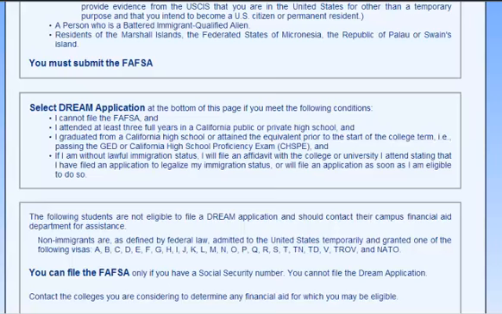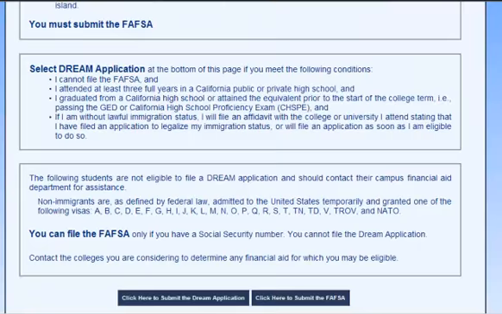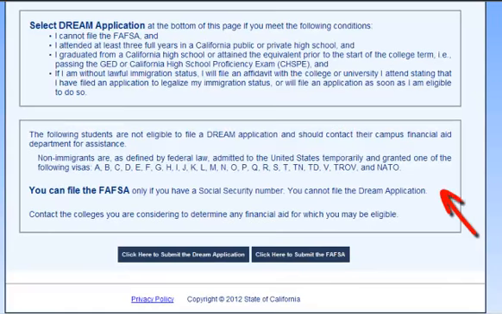The final section on this page defines students that are not eligible for a DREAM application. Certain non-immigrants with the visas listed will not be eligible. Also, these students may only file a FAFSA if they have a Social Security number. Students that are unable to file either application should contact their school to determine any aid for which they may be eligible. After reading this page, you may select the first link to be taken to the DREAM application or the second link to be taken to the FAFSA.